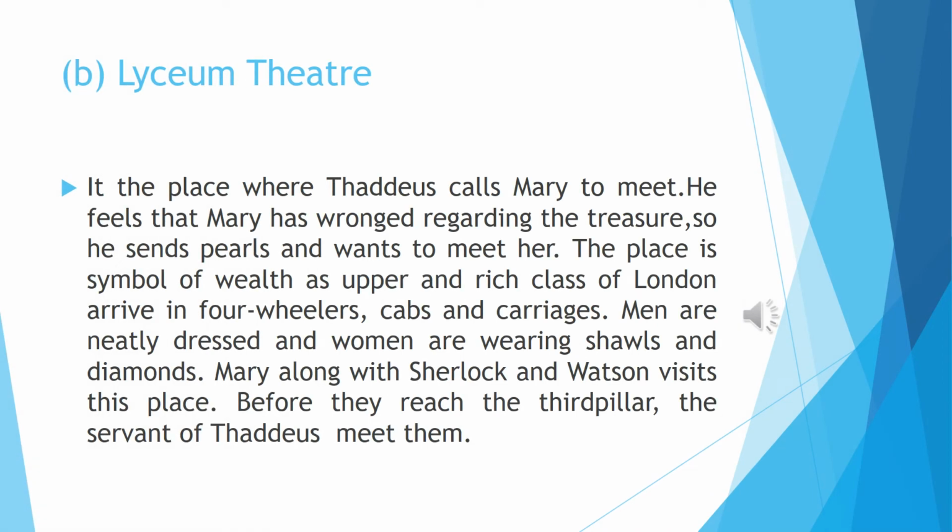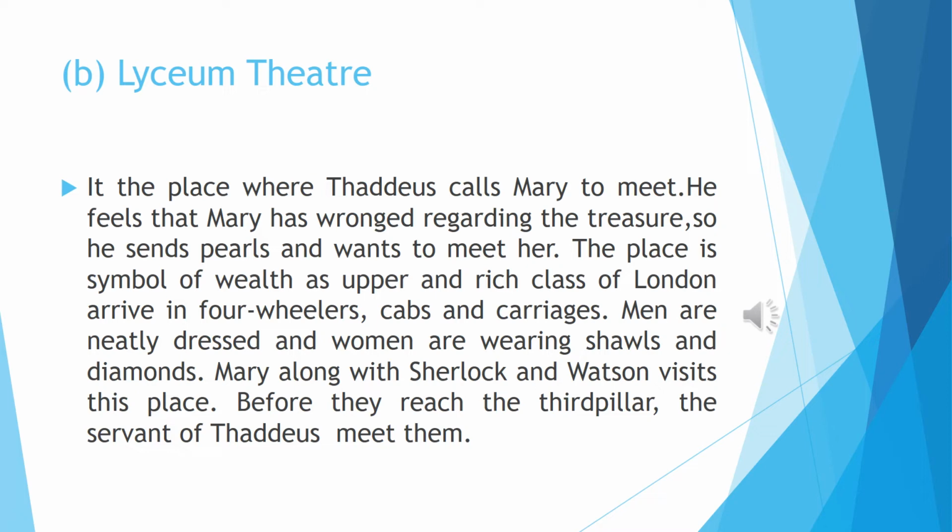The next is the Lyceum Theatre. It is a place where Thaddeus calls Mary to meet. He feels that Mary has been wronged regarding the treasure, so he sends pearls and wants to meet her. The place is a symbol of wealth, as the upper and rich class of London arrive in four-wheelers, cabs, and carriages.